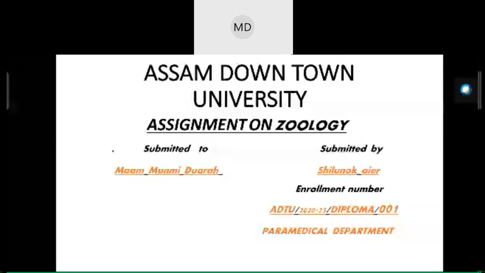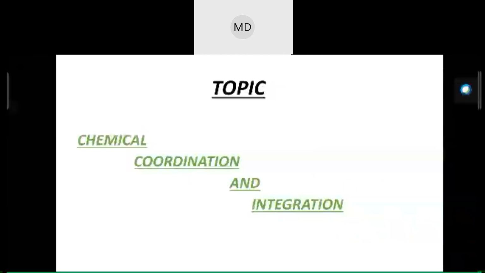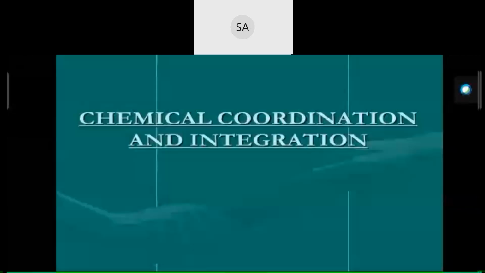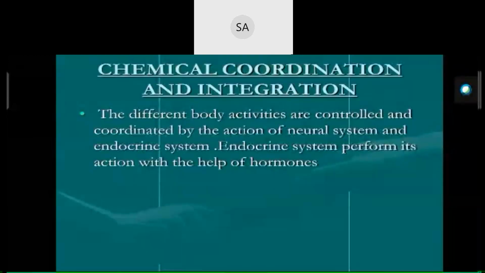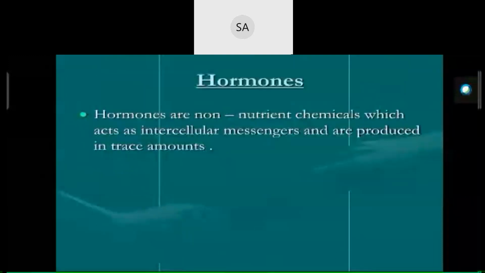Today I'm going to present about chemical coordination and integration. Different body activities are controlled and coordinated by the action of the neural system and the endocrine system. The endocrine system performs its action with the help of hormones. Hormones are non-nutritional chemicals which act as intercellular messengers and are produced in trace amounts.